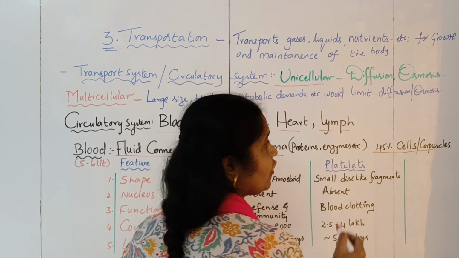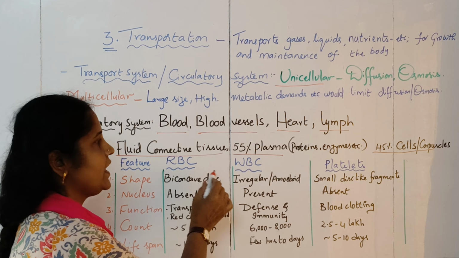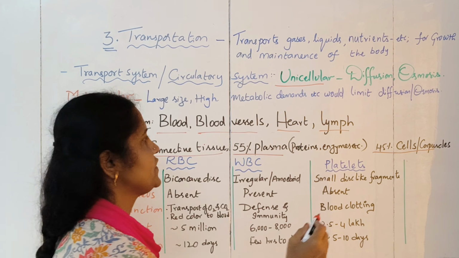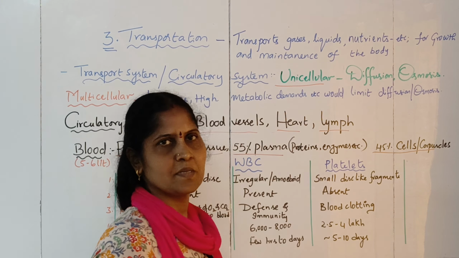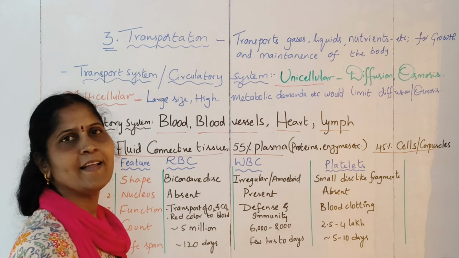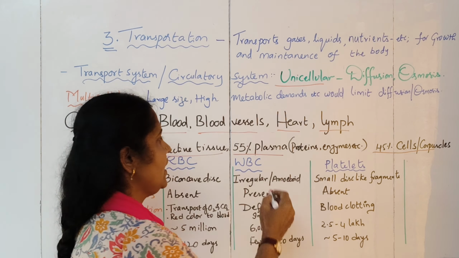Coming to the cells, the 45%, what do they make up? We have three different types of cells, which are also called the corpuscles. What are those? The RBC, also called the erythrocytes, the red blood cells. The WBC, also called the leukocytes.